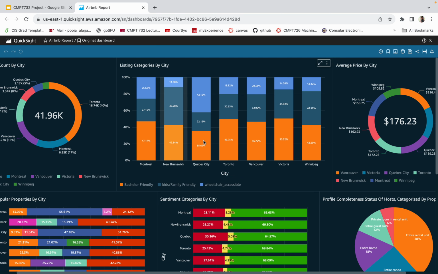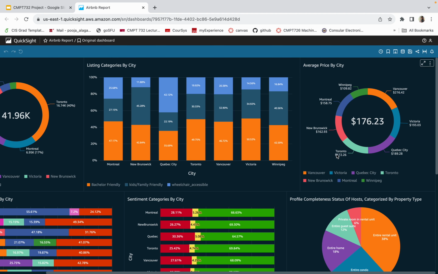Now the next chart shows listing categories by city. Here we are classifying listings into categories such as bachelor friendly, kids or family friendly, and wheelchair accessible by employing predefined keyword lists associated with distinct features. This infers that Airbnbs should increase the number of listings which are bachelor friendly in cities like Quebec and Winnipeg to attract more student population.